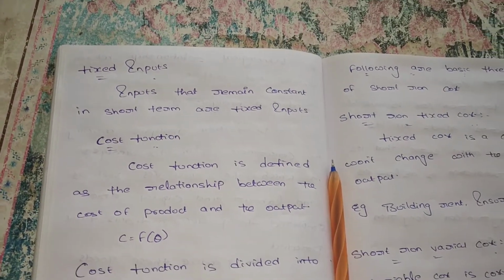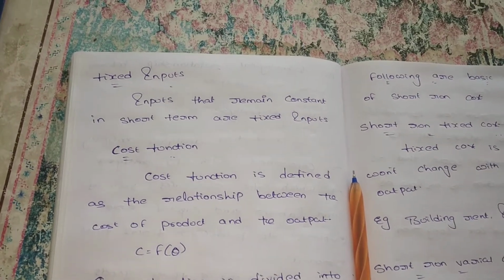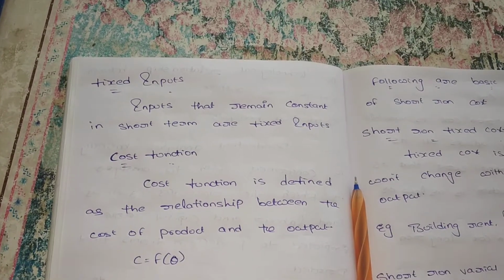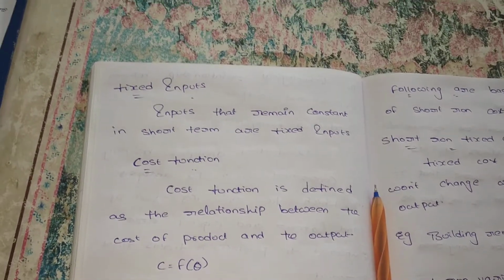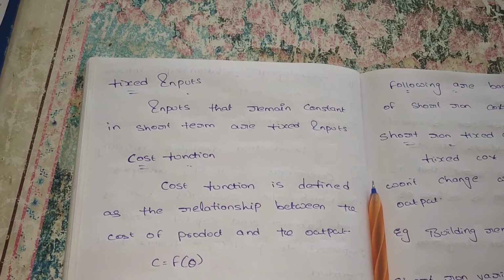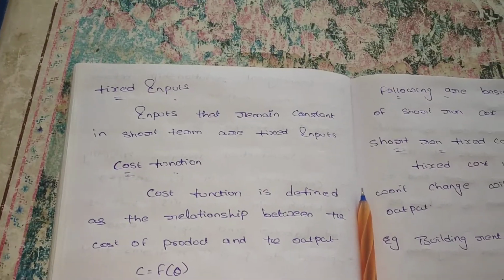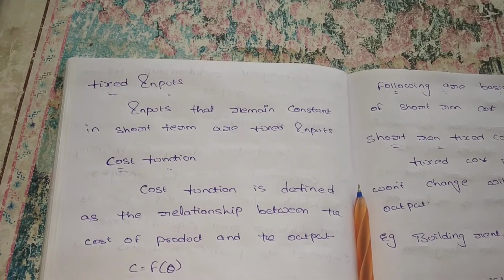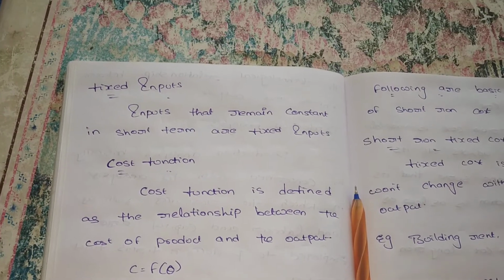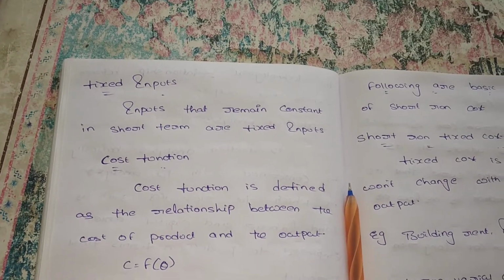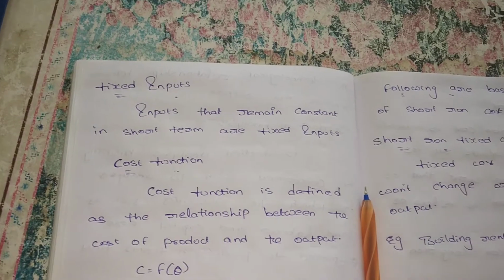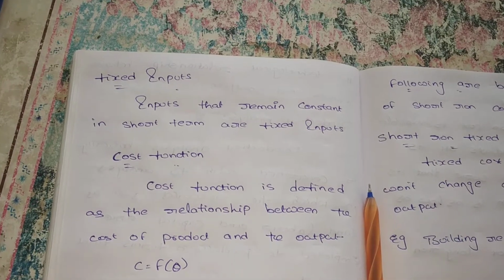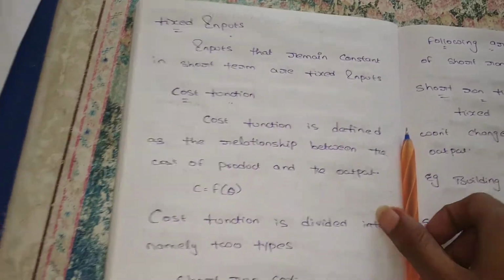Suppose I am taking a rent for a building for office purposes. Within 1 year the rent does not change, but after 1 year the rent definitely changes. So we can say in the long run no factor is fixed, but in the short run the rent of the building is fixed. But I want to produce more output, so some are variable inputs, that is raw materials. I want to purchase raw materials in bulk quantity because I want to improve our output. So definitely in the short run there are both variable inputs and fixed inputs, but in the long run all are variable, there is no fixed input.